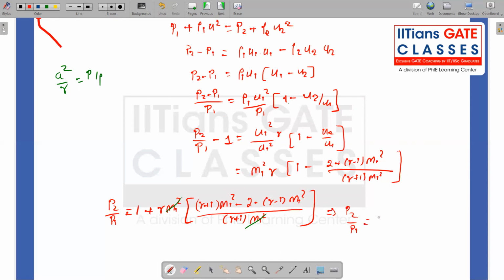P2 by P1 is equal to 1 plus gamma by gamma plus 1 times, if I take M1 square common, that is gamma plus 1 minus gamma plus 1 minus 2, right? So I can take this, gamma gets cancelled. This leaves me 1 plus 1, that is 2 M1 square minus 2, right?